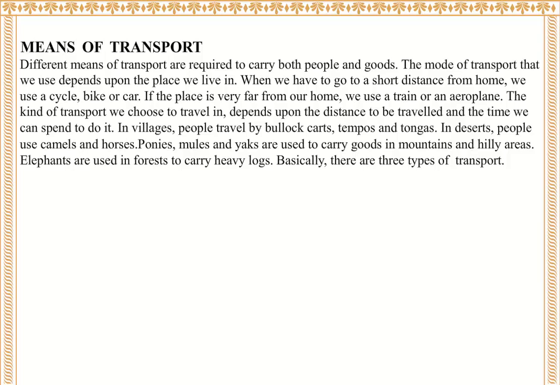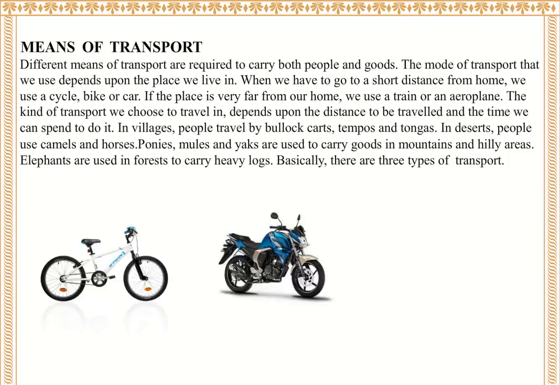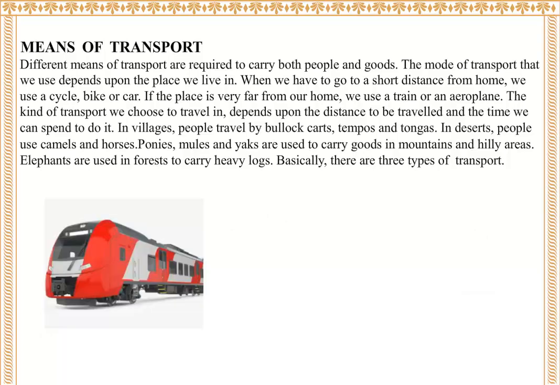The mode of transport that we use depends upon the place we live in. When we have to go to a short distance from home, we use a cycle, bike, or car. If the place is very far from our home, we use a train or an aeroplane. The kind of transport we choose to travel in depends upon the distance to be traveled and the time we can spend to do it.